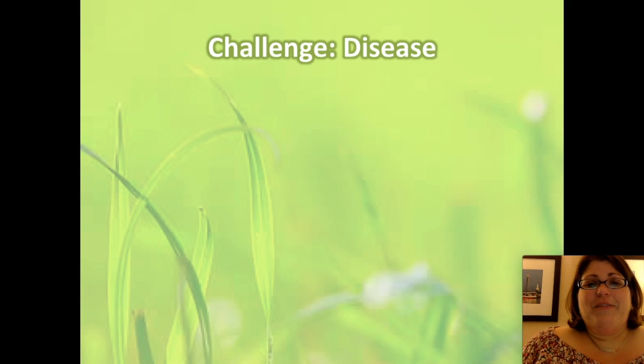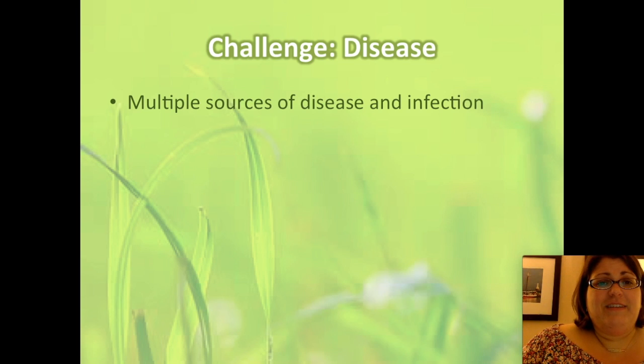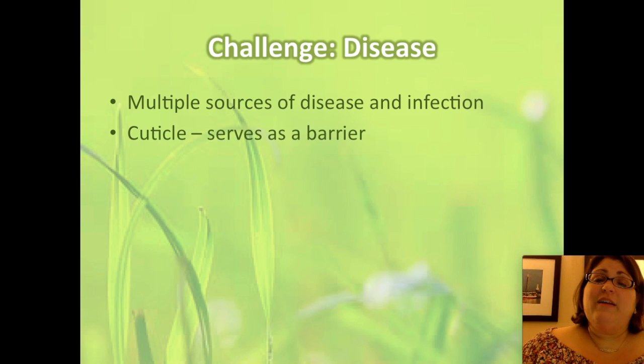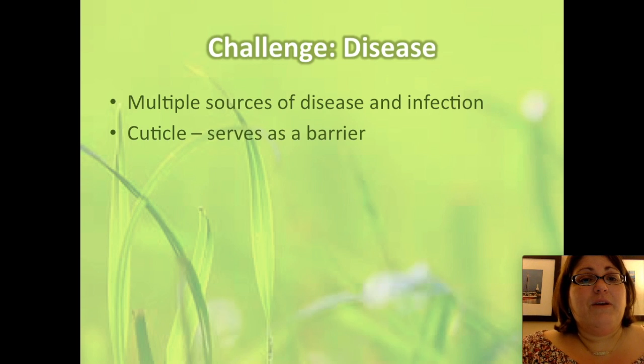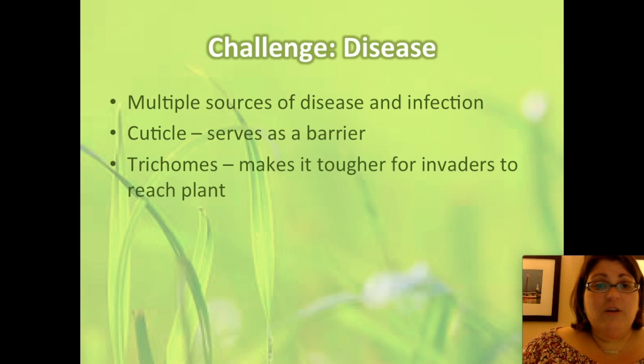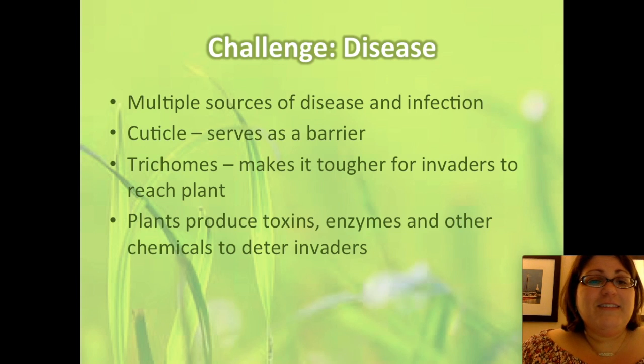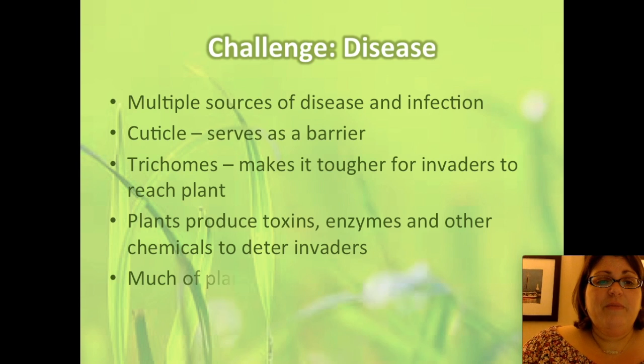Finally, plants also have to deal with disease. And on land, there are multiple sources of disease and infection. So there are a lot of resources plants have for this. Adaptations such as the cuticle serve not only as a barrier for water, but also a barrier for infection. Trichomes also, again, for water, and make it tougher for invaders to reach the plant. Many plants produce toxins and enzymes and other chemicals to deter invaders and predators, actually.